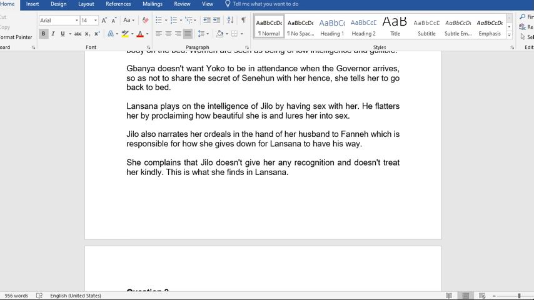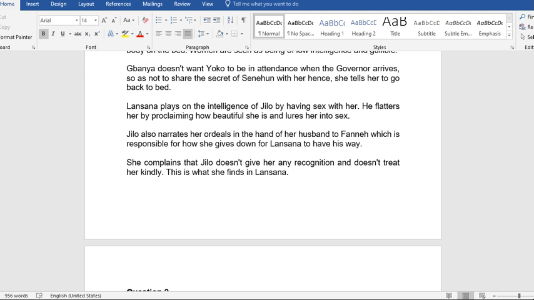Lansana plays on the intelligence of Jilo by having sex with her. He flatters her by proclaiming how beautiful she is and lures her into sex. That's another instance. Jilo also narrates her ordeals in the hands of her husband, Tofane, which is responsible for how she gives in for Lansana to have his way. What Jilo is saying is that the way her husband treats her makes her give in to Lansana.